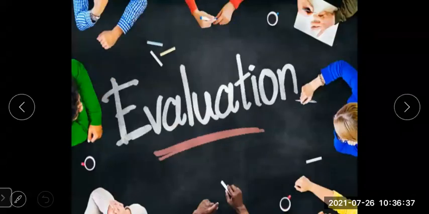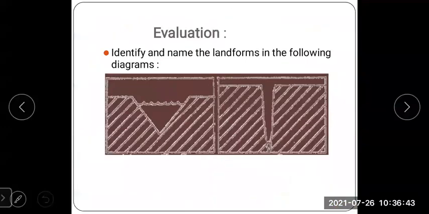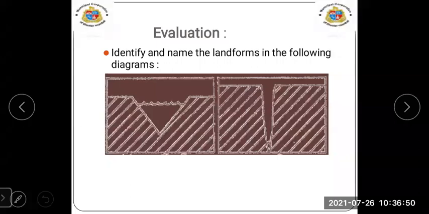Now we are going to evaluate. There are some diagrams, student. Here, 2 diagrams you can see on your screen. You just have to identify and name the landforms.